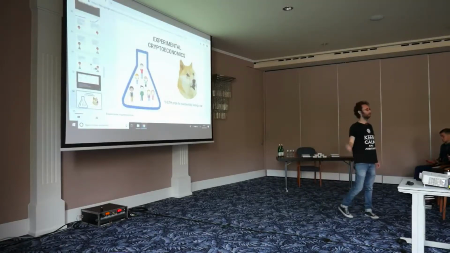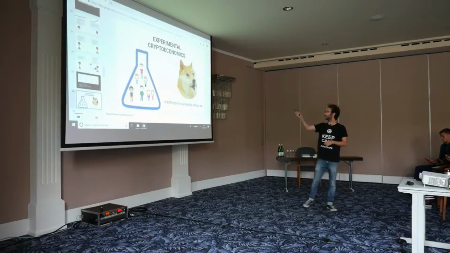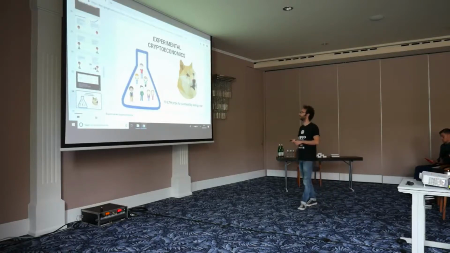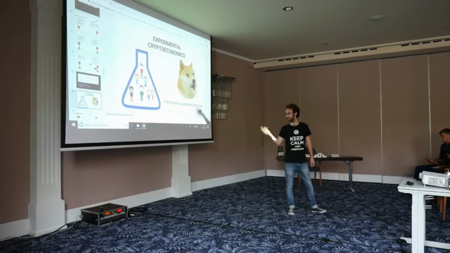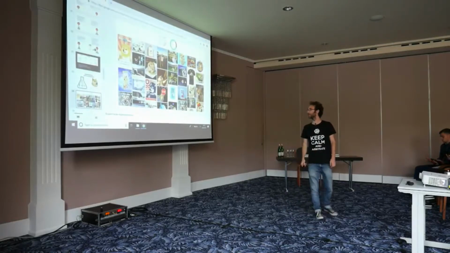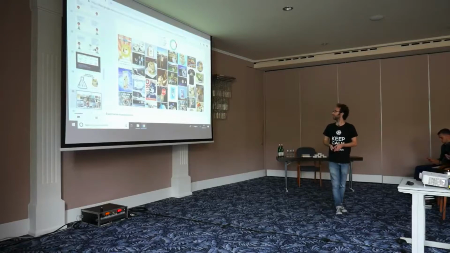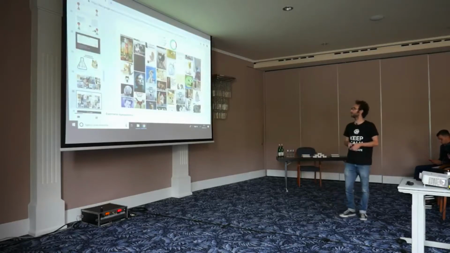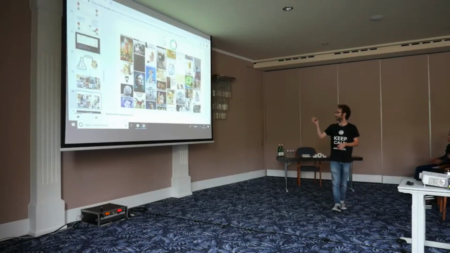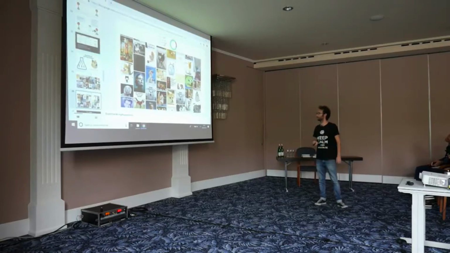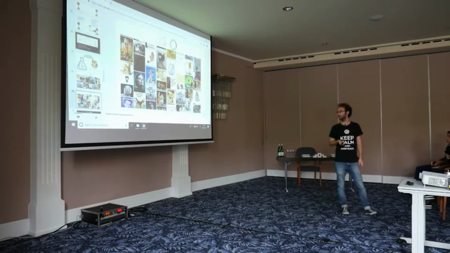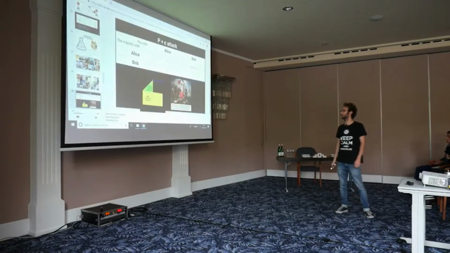So to verify that we end up in the good Nash equilibrium, we made an experimental cryptoeconomics test. We made this list of doge pictures, and you see that the ones which get accepted look like doges, and the ones which get rejected look like cats or stuff which are not doges. So from an experimental point of view, it seems to mostly work.